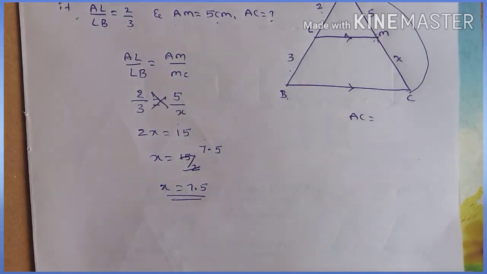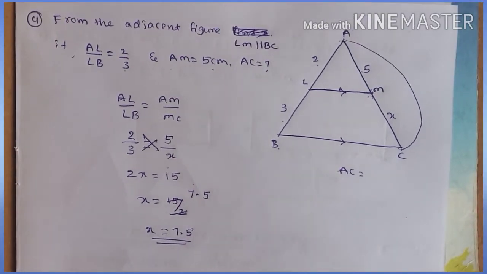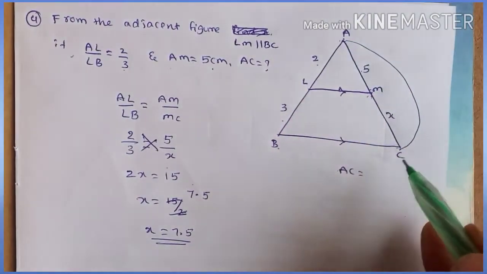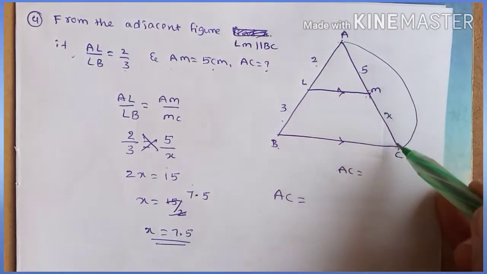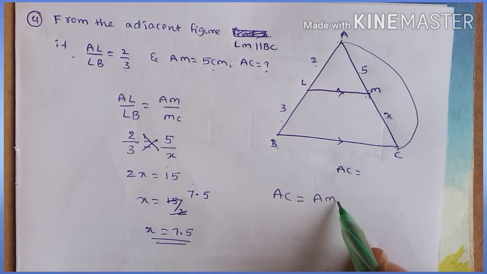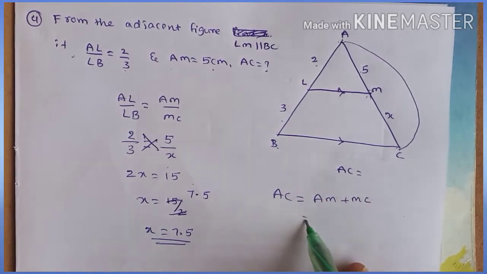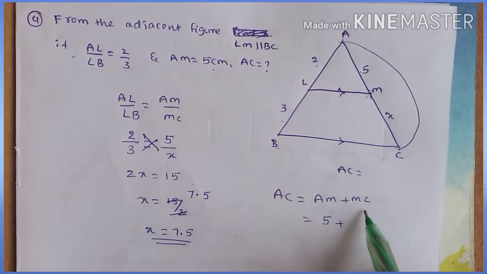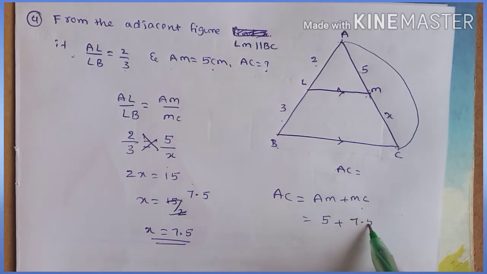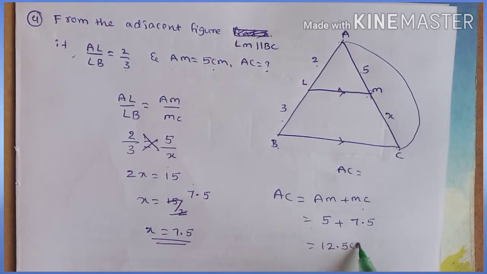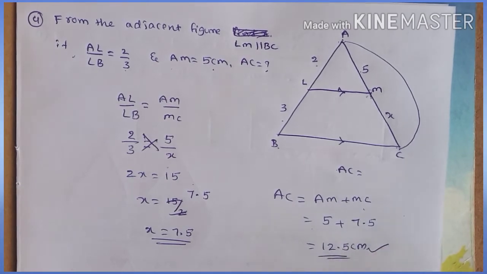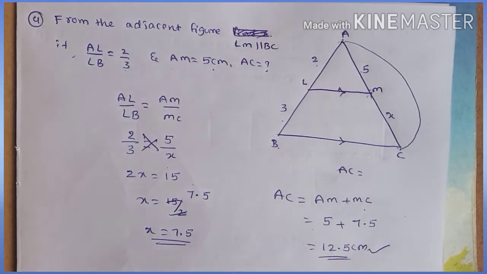Right. What do we have to calculate now? We have to calculate AC. The value of AC is equal to AM plus MC. AM value we have is 5, MC value we got is 7.5. 5 plus 7.5 is equal to 12.5 centimeters. Therefore AC is equal to 12.5 centimeters.